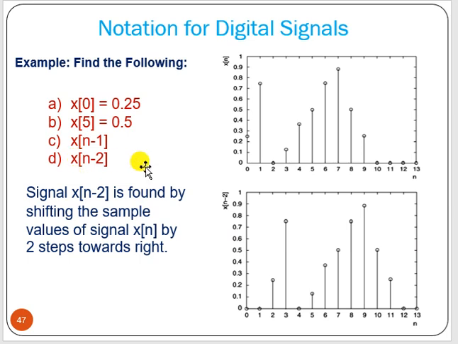Now say n minus 2. Same signal, n minus 2 means we have to shift 2 units. So 0 will start from 2. 2 is 0.5, and 0, 1 both samples become 0.